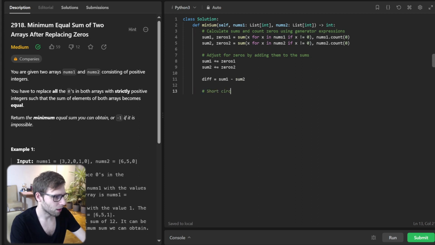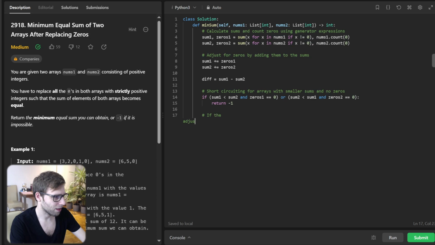And now a short-circuit check for arrays with smaller sums and no zeros. Okay, so if sum1 less than sum2 and zeros1 equal 0, or sum2 less than sum1 and zeros2 equal 0, it's impossible, so return -1.